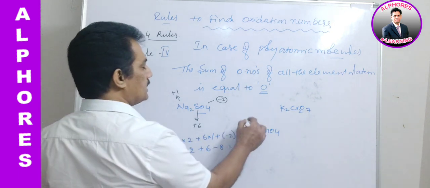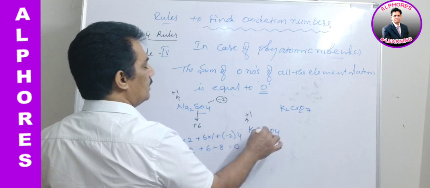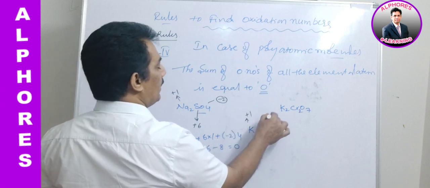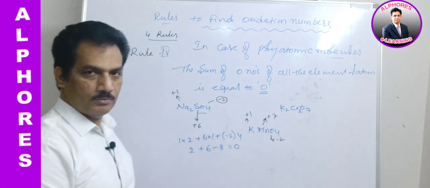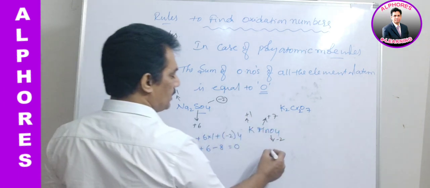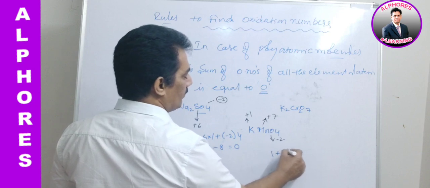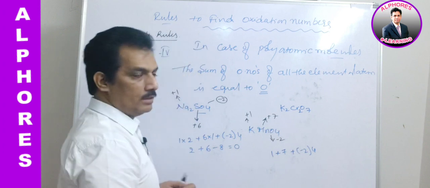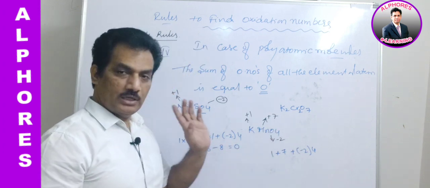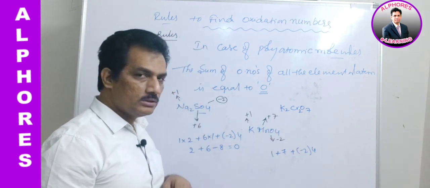And now in this case potassium has +1, manganese has +7 and oxygen has -2 oxidation state. 1 plus 7 plus -2 into 4, because each oxygen is -2 and totally there are 4 oxygens.